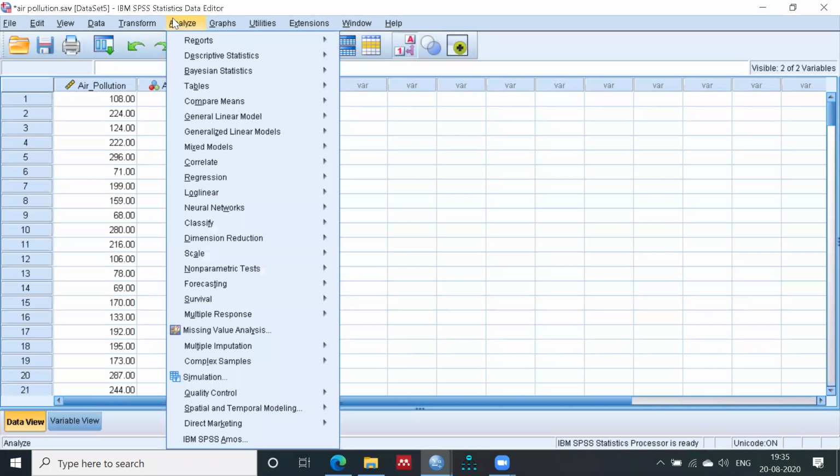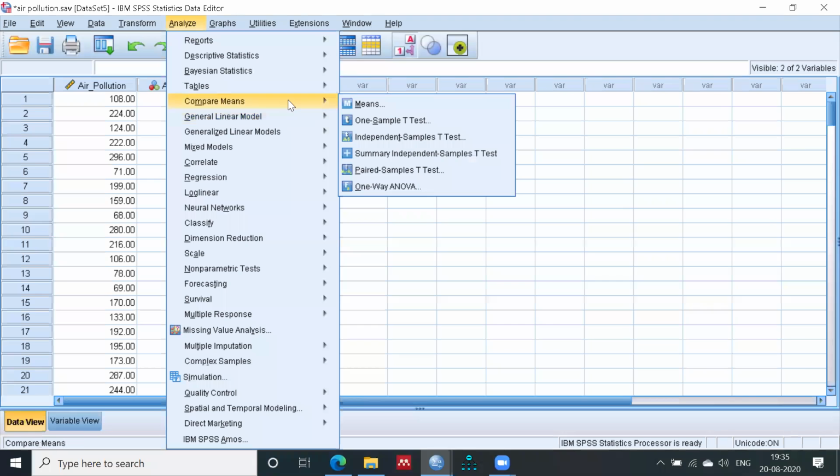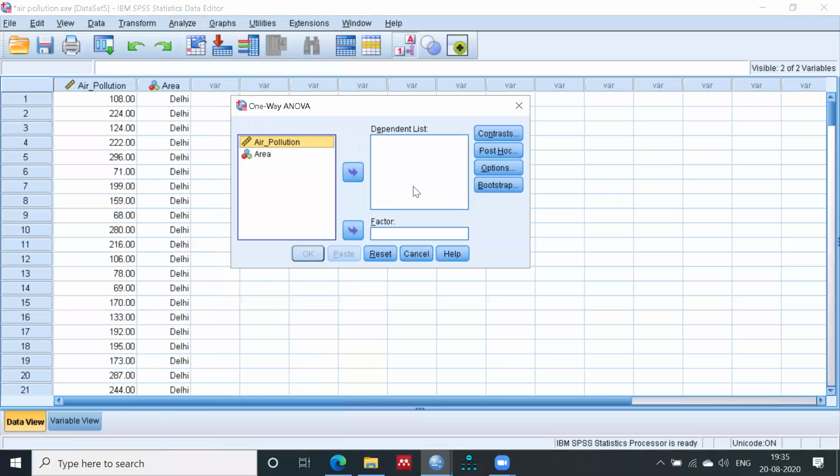Go to analyze, compare means and one way ANOVA. Go to analyze, compare means and one way ANOVA. Select one way ANOVA.